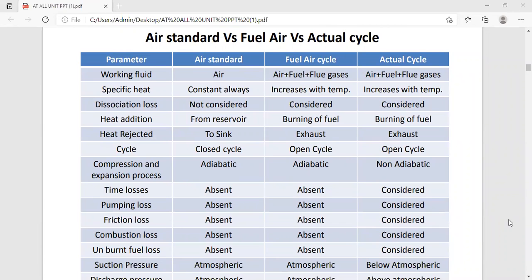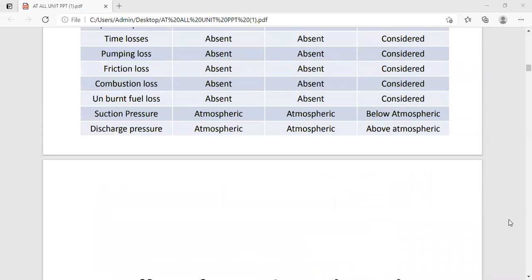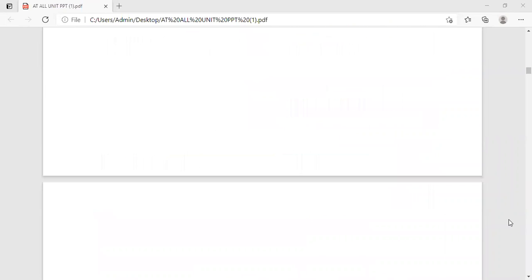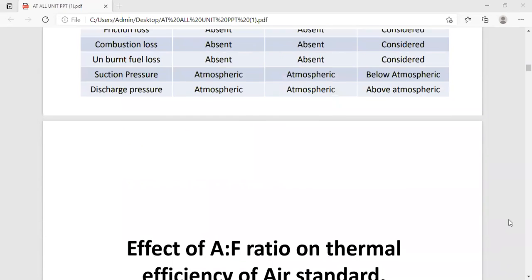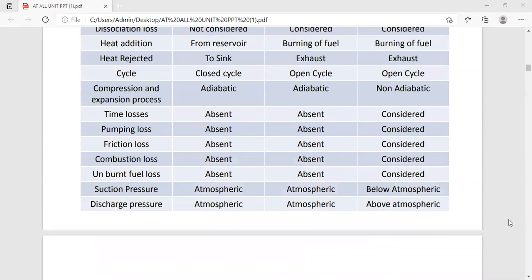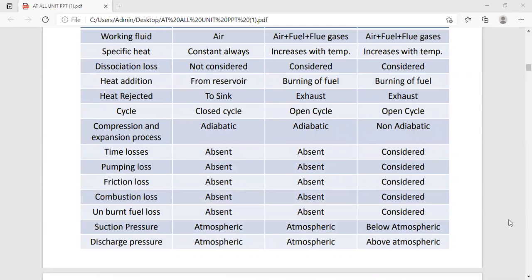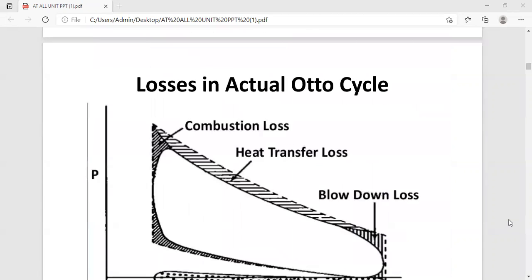I think the time remaining is less. Only 2 points from the first unit are remaining. Those points we are going to cover in the next lecture, and we are going to start the second unit. Okay.